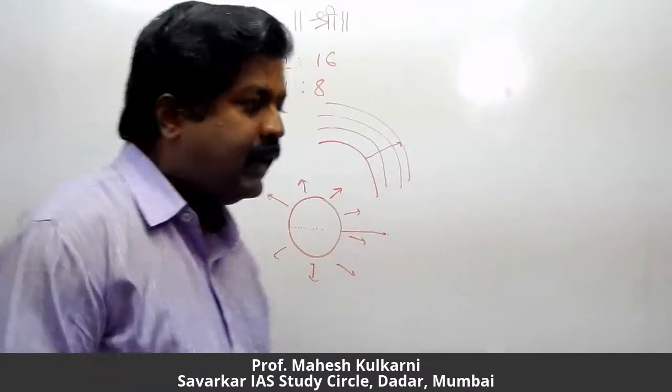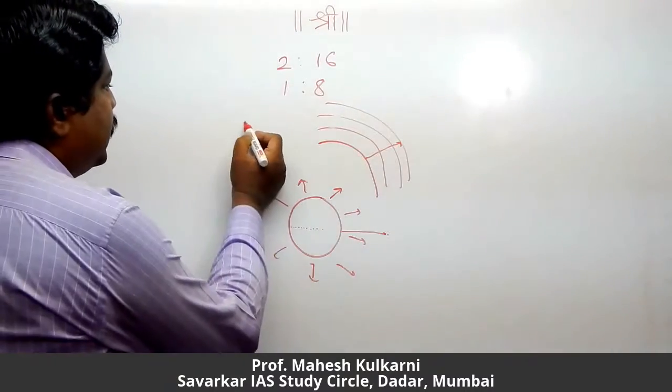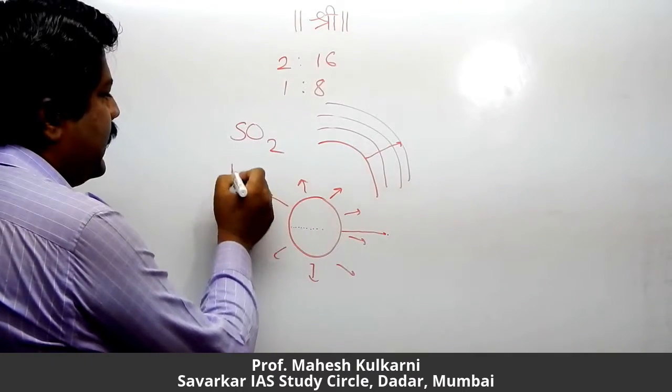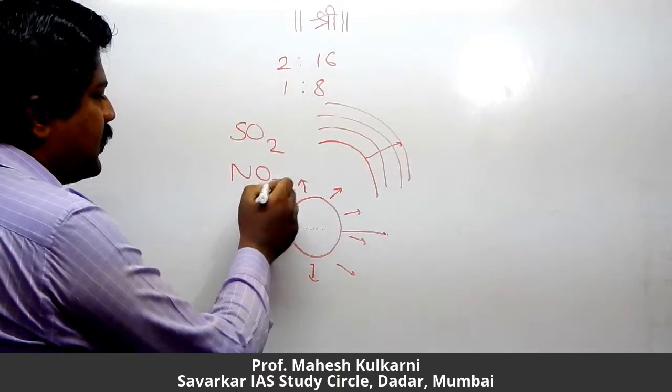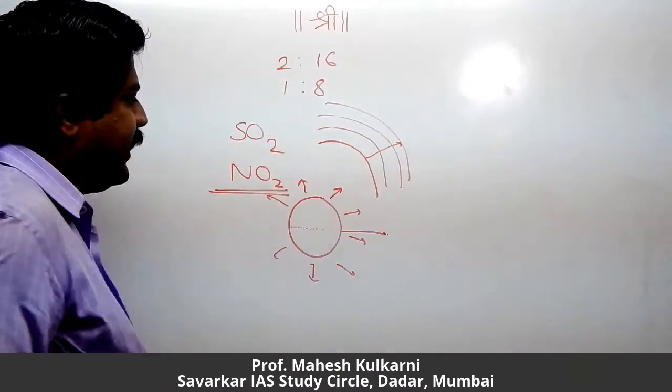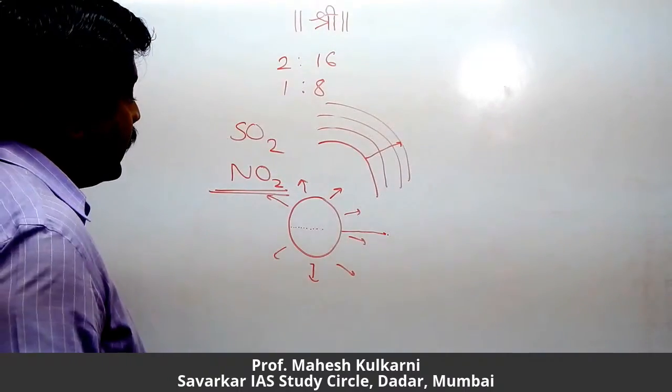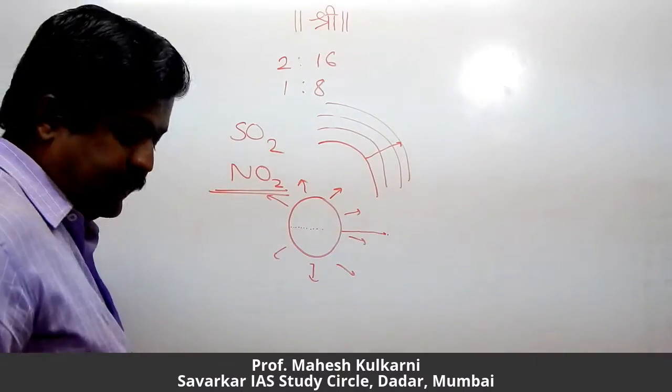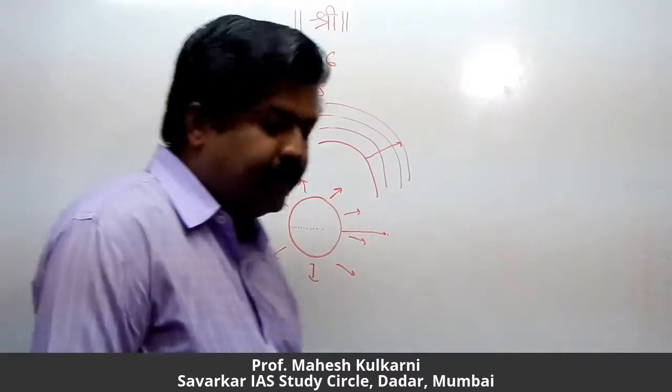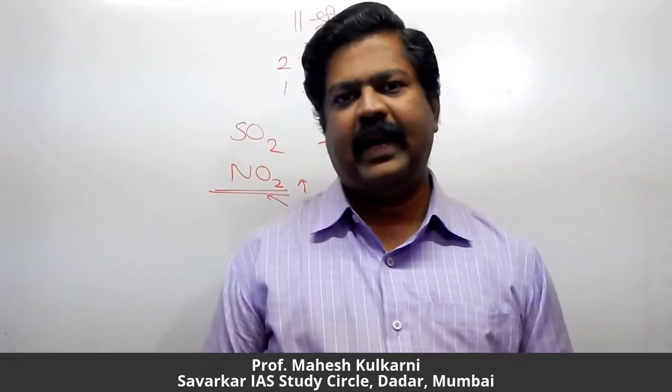Acid rain contains... Now basically, for this question we have to consider sulfur dioxide and nitrogen oxides. Various oxides of nitrogen are present, and sulfur oxide also. They combine with water to give sulfurous and sulfuric acid, nitrous and nitric acid.